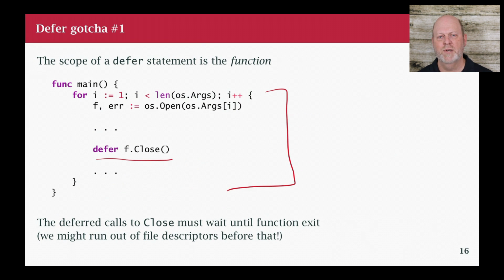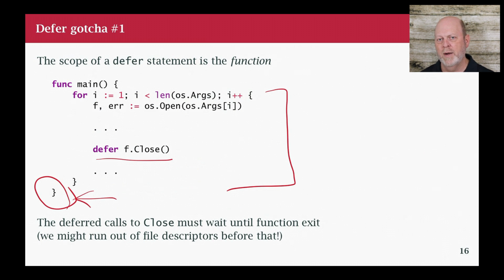When will those closes happen? The answer is they will not happen at the end of the for loop. It's not like I open the file, do some work in the for loop, and then close happens when the for loop is done. Instead, the closes don't happen until the function is done, because again, defer is based on function scope.